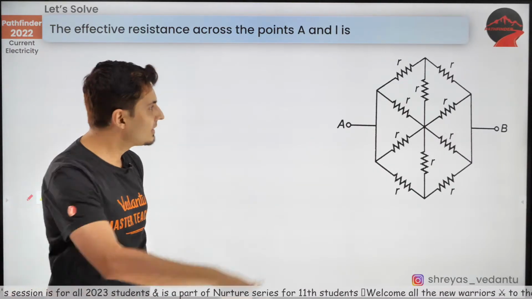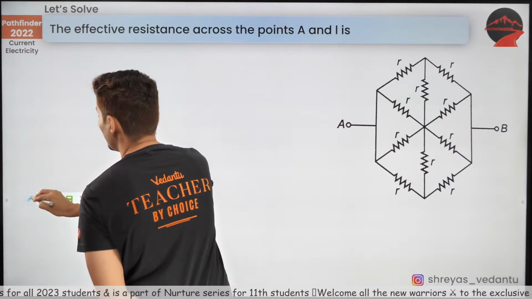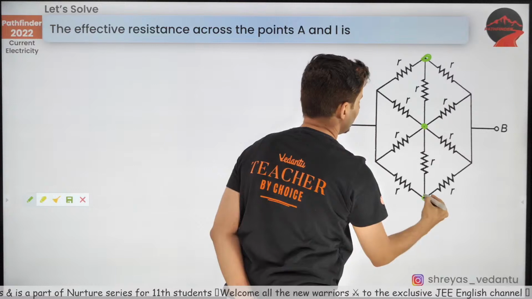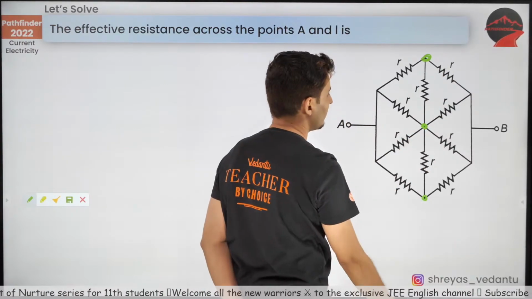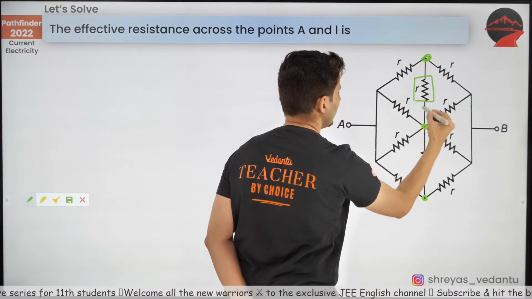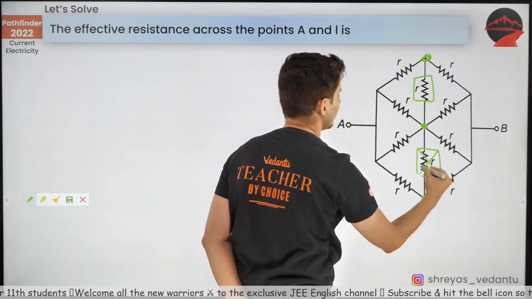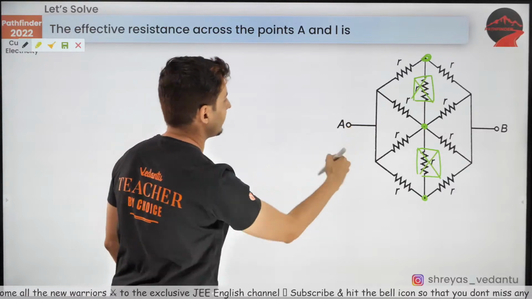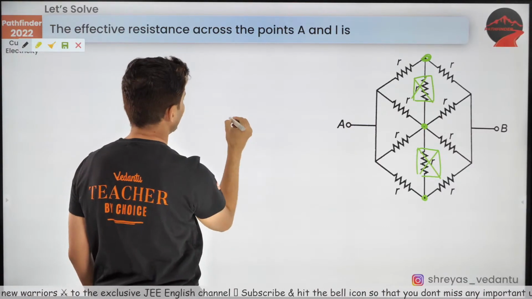Come on. Yes, there is a vertical symmetry and I can mark those points. First, mark those points. This point, this point, this point. All are at the same potential. So this is useless. This is also useless. Okay, so if it is useless, let's draw the circuit again.